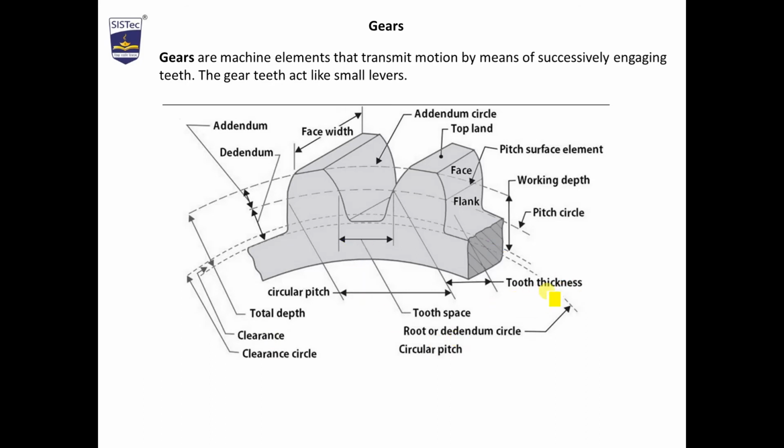Now there are certain terms called tooth thickness. If we move on the pitch circle and measure the distance from one point to another, this is called tooth thickness.